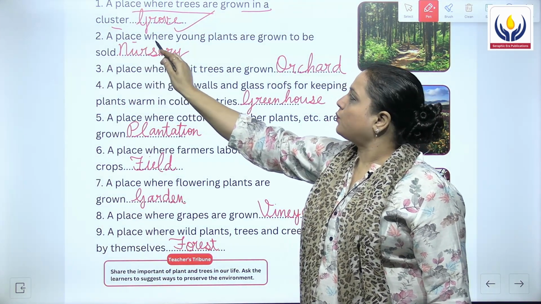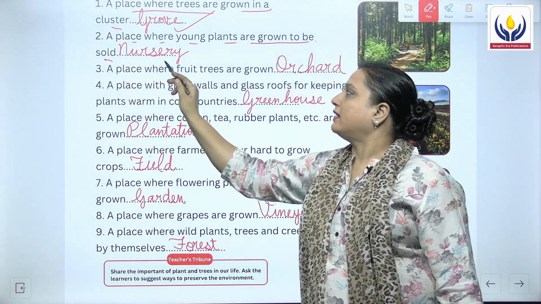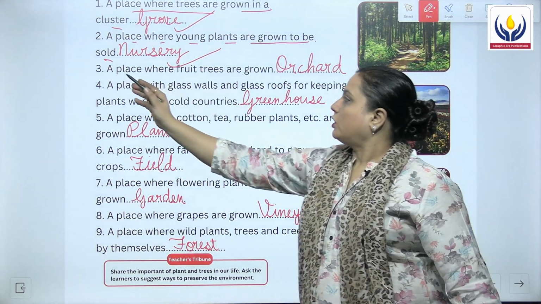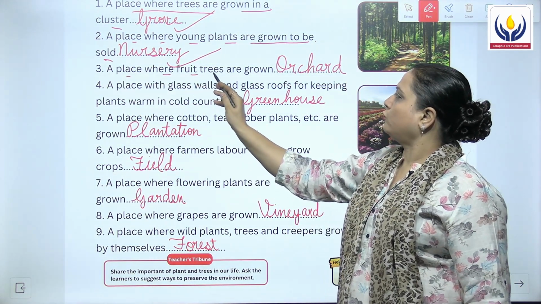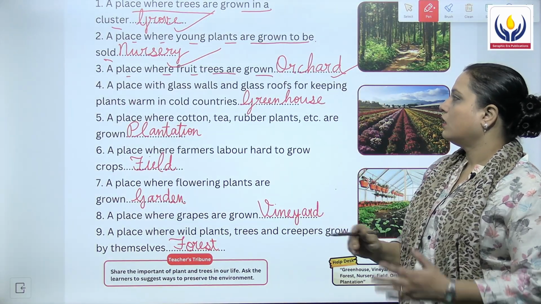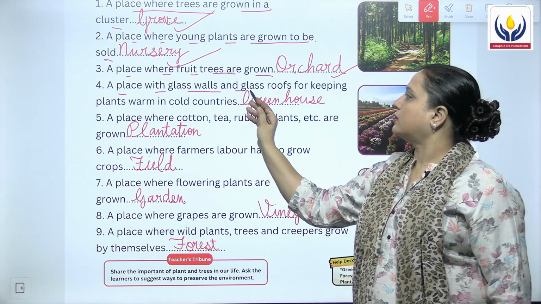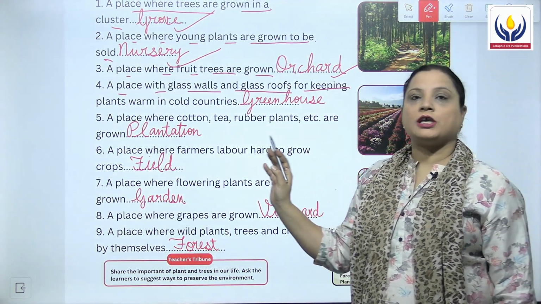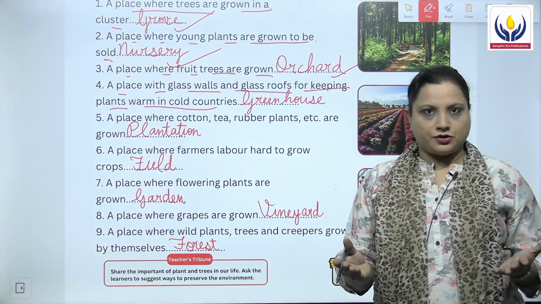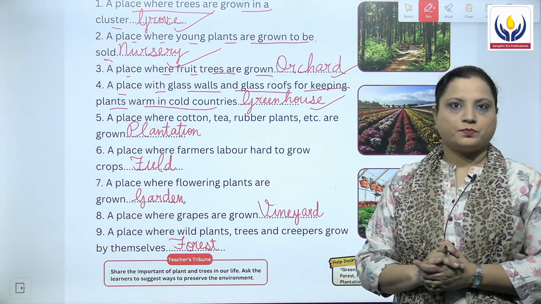Then a place where young plants are grown to be sold, and that is known as nursery. Then third one, a place where fruit trees are grown, and that is called an orchard. Then the fourth one is a place with glass walls and glass roofs for keeping the plants warm in cold countries, and the answer for this is greenhouse.